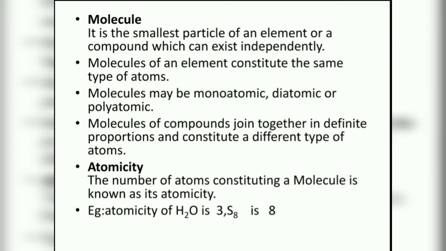For example, water. We know that two hydrogen atoms combined with one oxygen atom give water, H2O. Here total two hydrogen and one oxygen are there. So the total number of atoms present in water, or the atomicity of water, is 3. Sulfur S8: 8 sulfur atoms are there, so the atomicity of sulfur is 8.